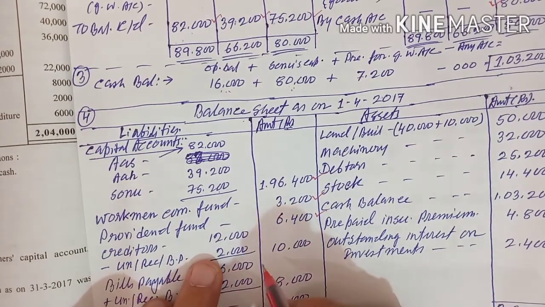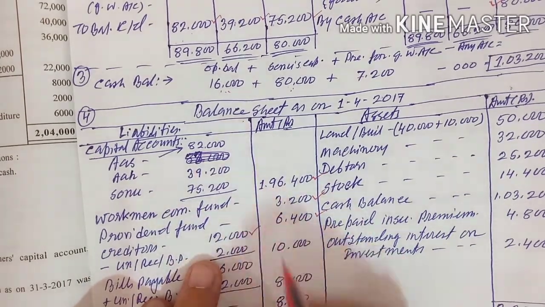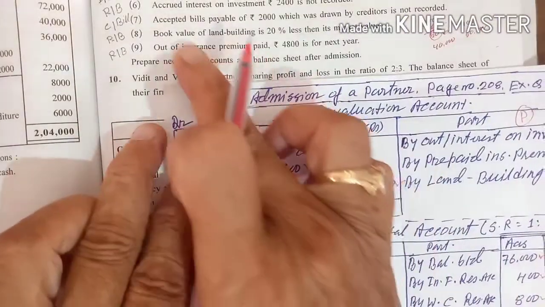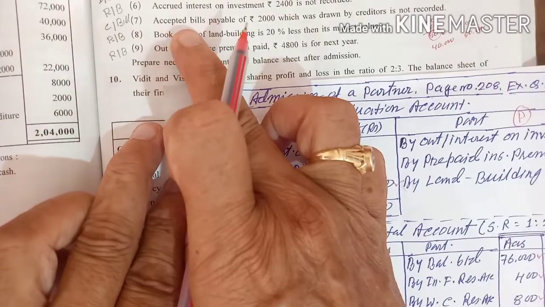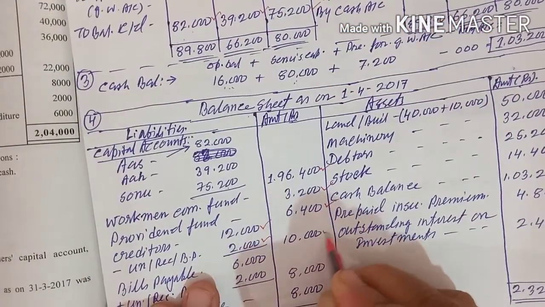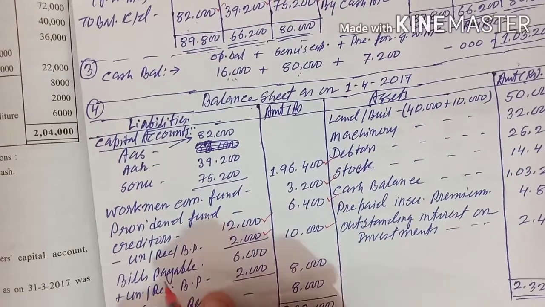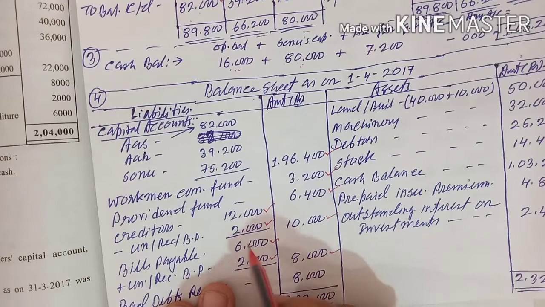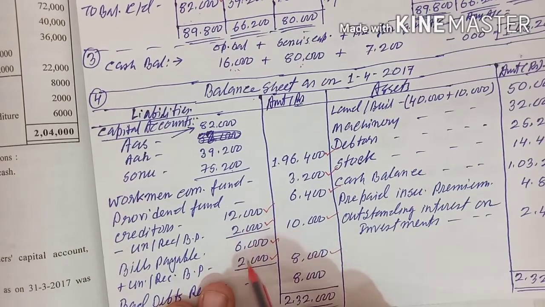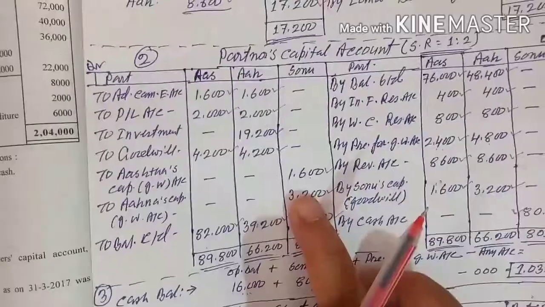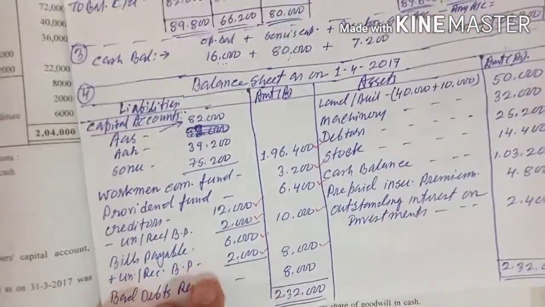Creditors, in the old balance sheet it is 12,000, but you accepted a bill payable to the creditors of rupees 2,000. It is given in the seventh adjustment. You deduct from creditors, 12 minus 2 is equal to 10. You add to bills payable, 6 plus 2 is equal to 8. That means creditors is decreasing and bills payable is increasing. It will not affect the revaluation account, it will not affect the partners' capital account.